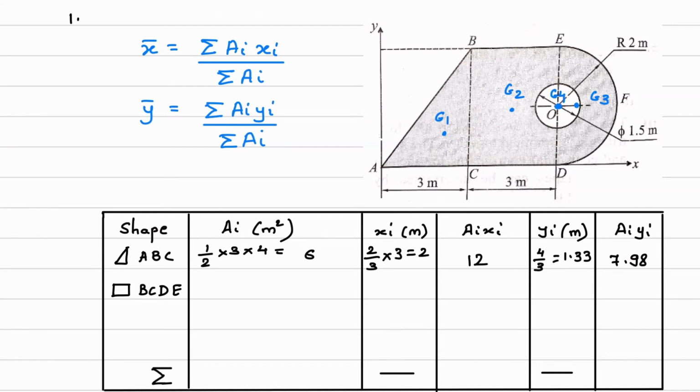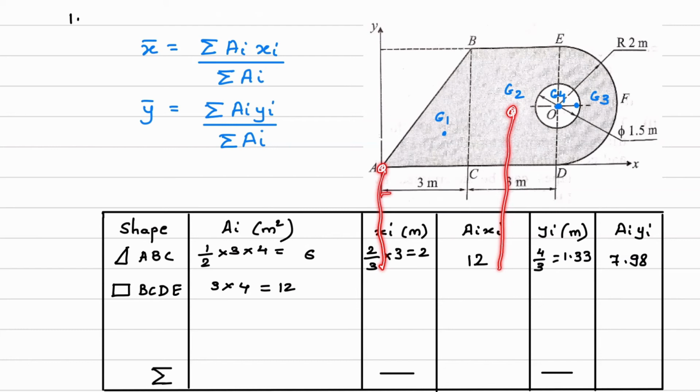What will be the area of this rectangle? It will be width multiplied by height. So 3 multiplied by the total height, which is 4. 3 into 4 is equal to 12. The unit we have already written over here, meter square. Next, and this is again the tricky part, we have to calculate the distance of G2 from origin A. So what will be this distance?